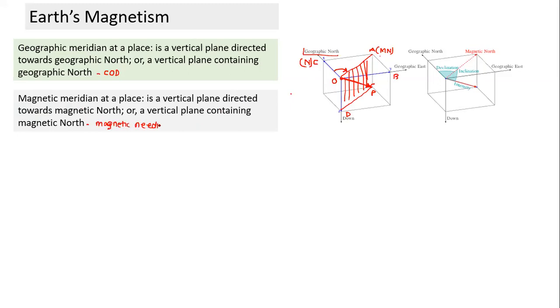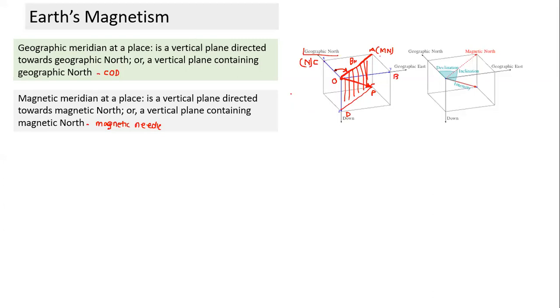Now there are two things. Let's look at this. Which are the three parameters we use to define it? So this is a vector here. What does length OP indicate here? Tejas, what does length OP indicate? The magnitude of Earth's magnetic field. Yes, sir. What would OA indicate? OA is the horizontal component of Earth's magnetic field. So this OP will indicate Earth's magnetic field, and OA will indicate BH.